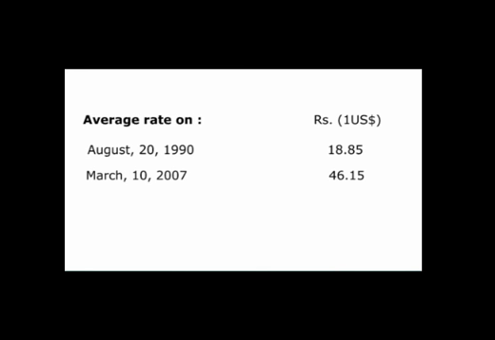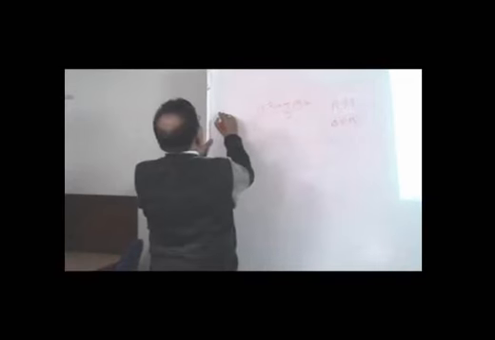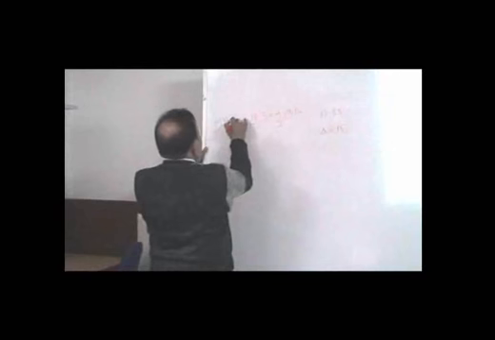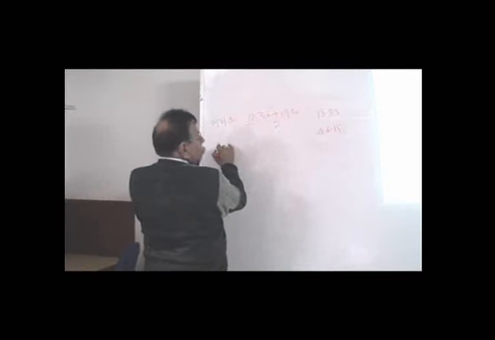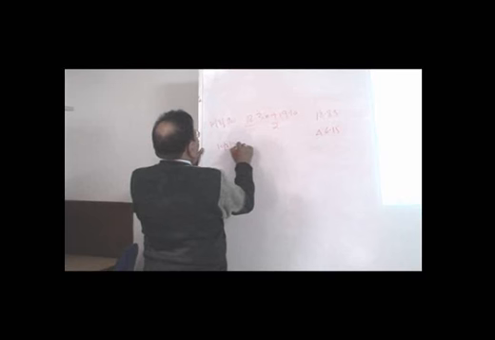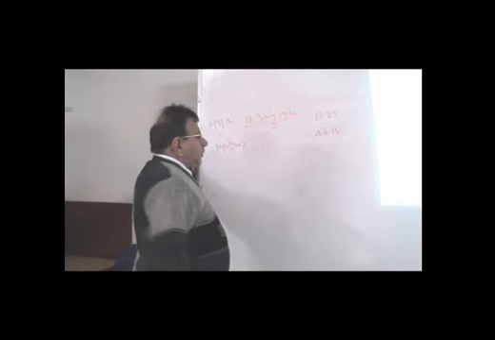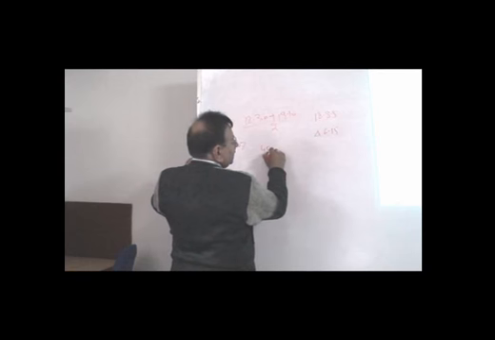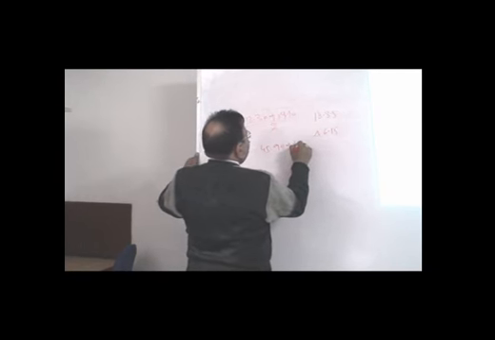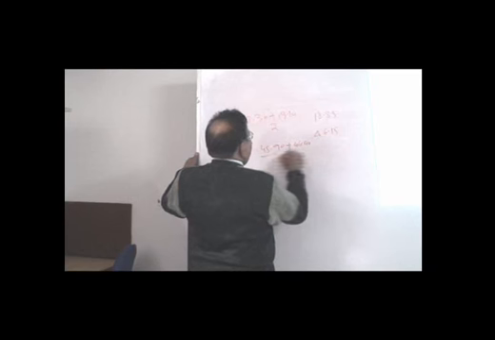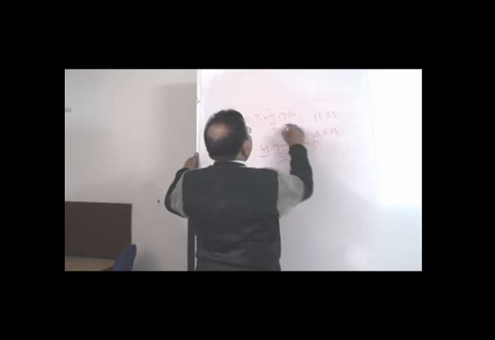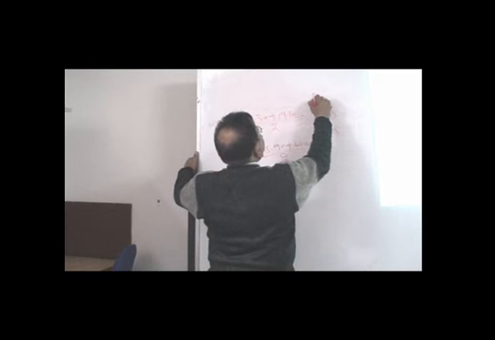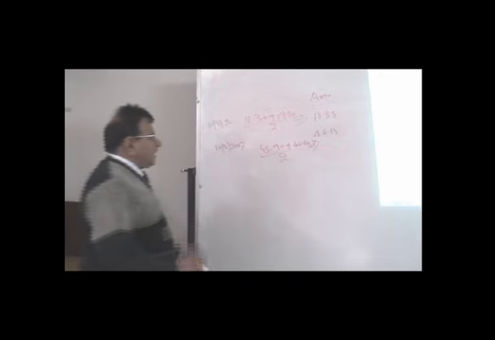If you just see it, the buying rate was 18.30 plus 19.10 divided by 2. Based on that, on March 10 also, on 10th March 2007, the telegraphic transfer buying rate was 45.90 and selling was 46.40 divided by 2. That would be equal to this, and this would be the average rate. So this is the average exchange rate.